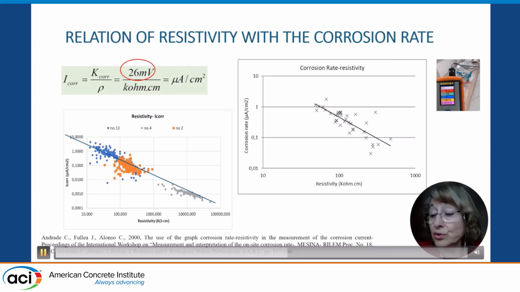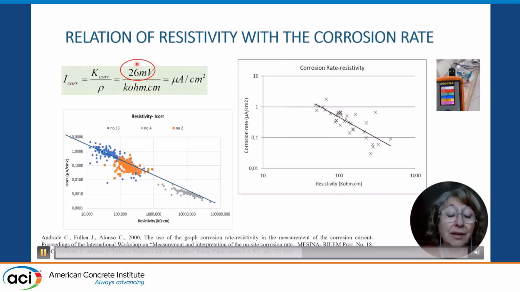And what about the corrosion rate? Because it's also important for the service life to have the propagation period. Well, this is what I knew more before entering in the relation between the diffusivity and resistivity. I was studying in my thesis first and after the corrosion rate, and we noticed from the beginning that there is a relation between resistivity and corrosion rate that has in general an average value, an average slope that can be represented by this equation.